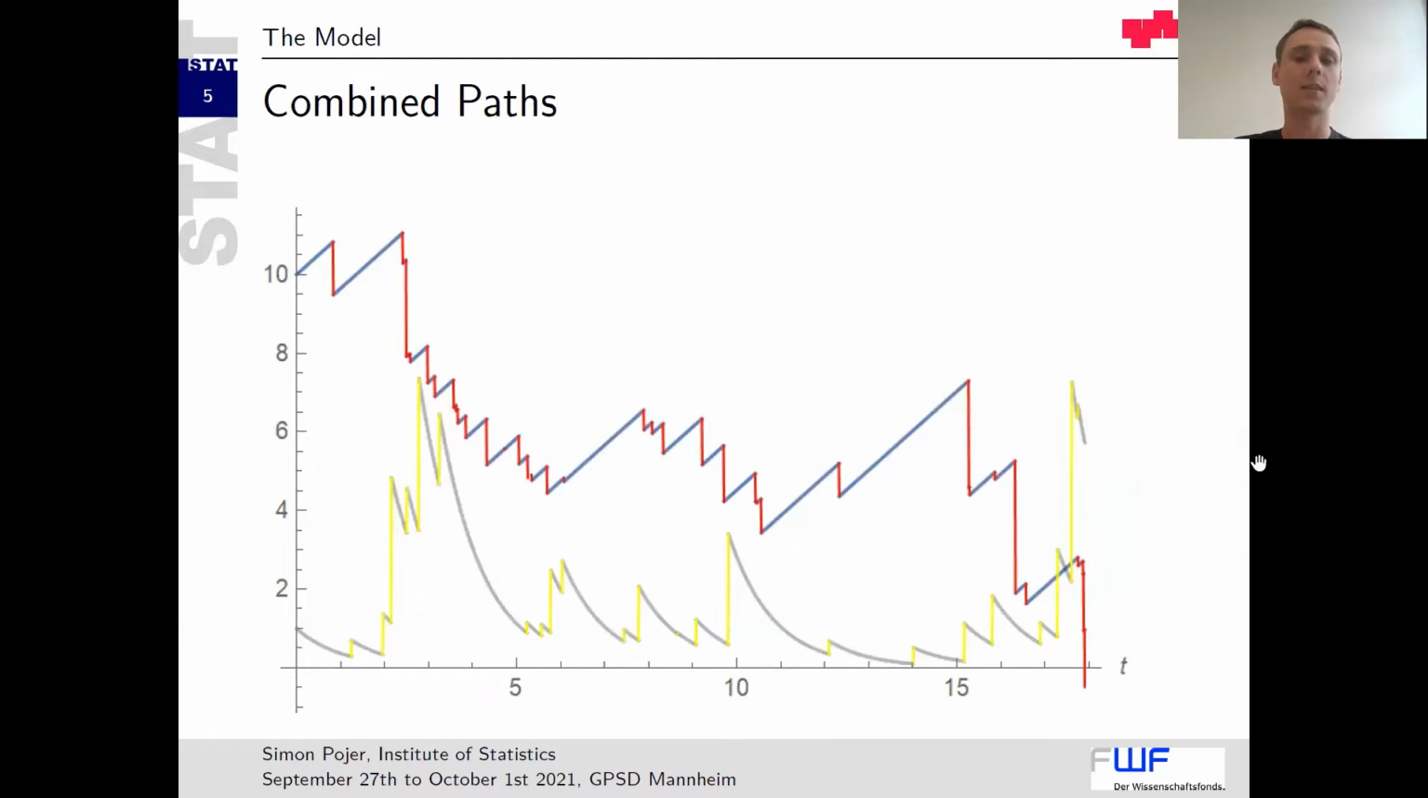Here is a path of these two processes combined. Here we have the short noise process in gray and yellow. As we can see, we have shock events, and in between we have some exponential decay. And here we have the surplus process, a linear growth, and here we have claim times which occur and reduce our surplus. And finally, here we get ruin.